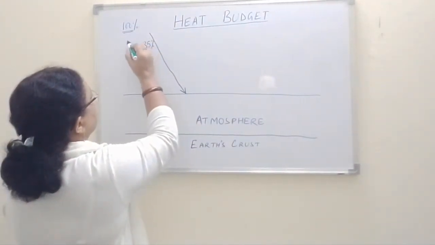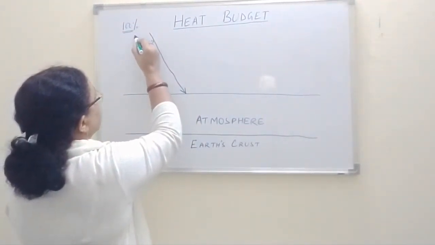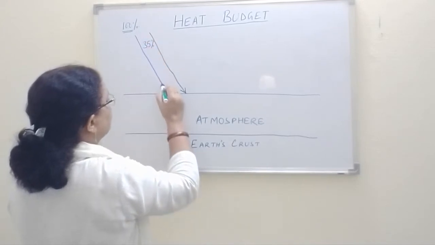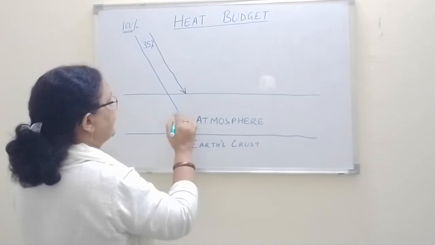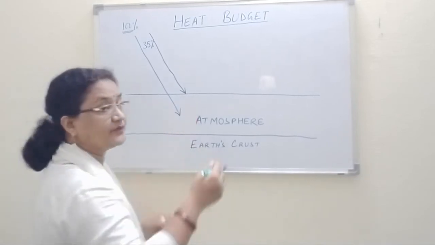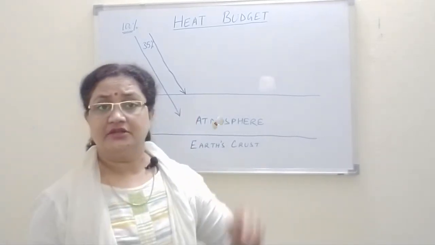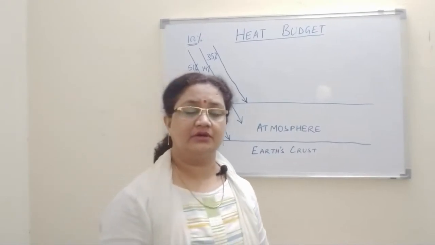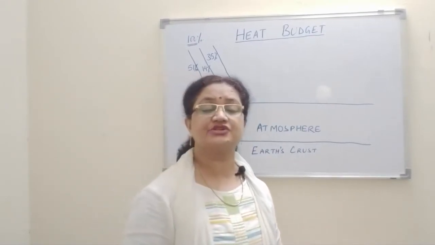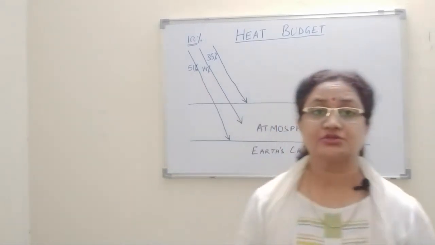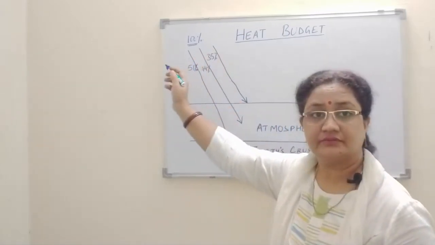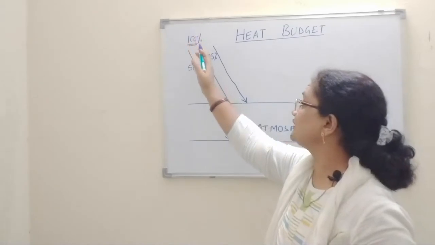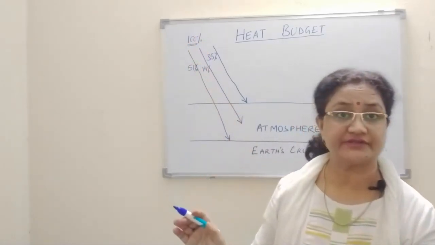Another part of it is coming to us, and from the atmosphere it is absorbed by the atmosphere. Now you can see, children, when the solar radiation comes to us, solar radiation in total is 100%. 100% of it is coming to the Earth's surface.